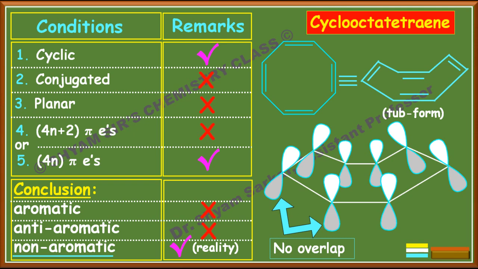So cyclooctatetraene, in reality, is non-aromatic. If in the exam they ask what type of compound this is, you should say this is a non-aromatic compound. You should not put the anti-aromatic tick mark. So you should remember this is an exceptional case.